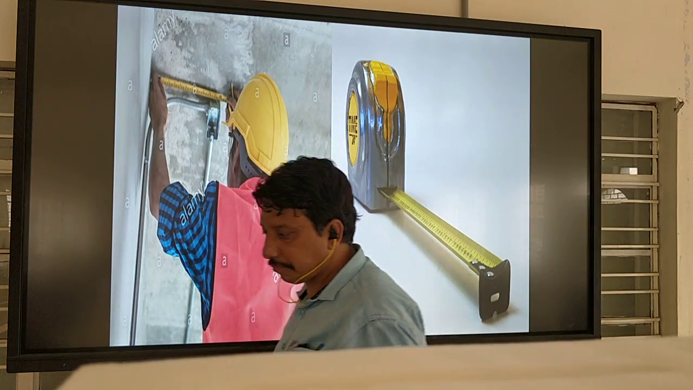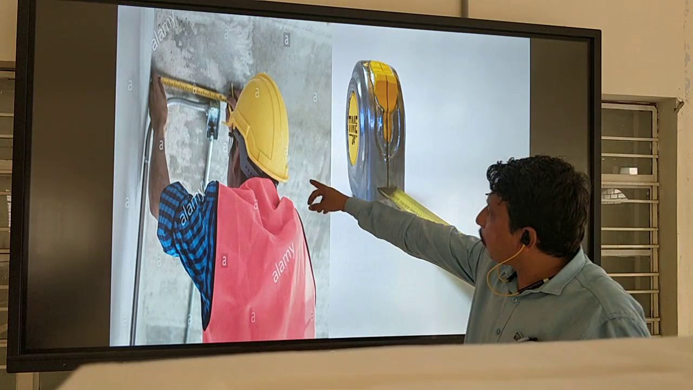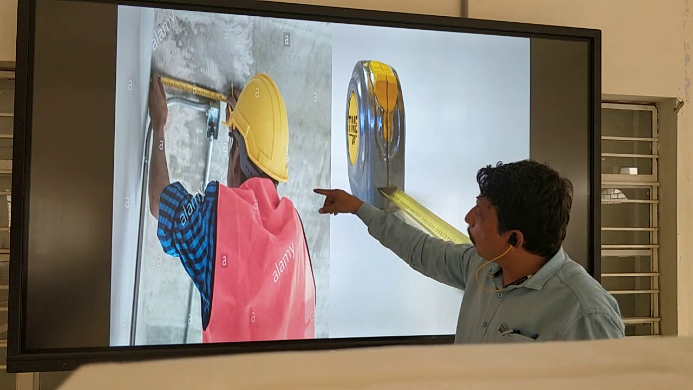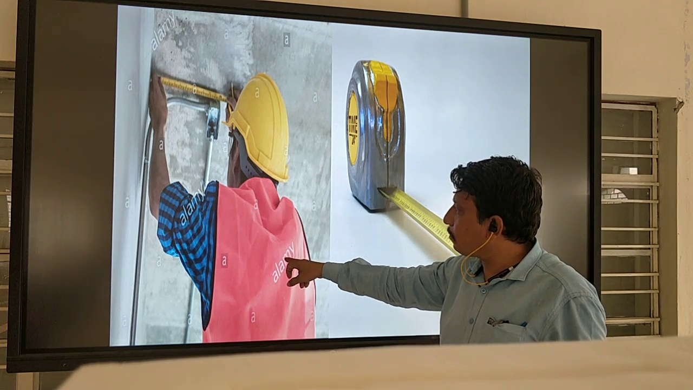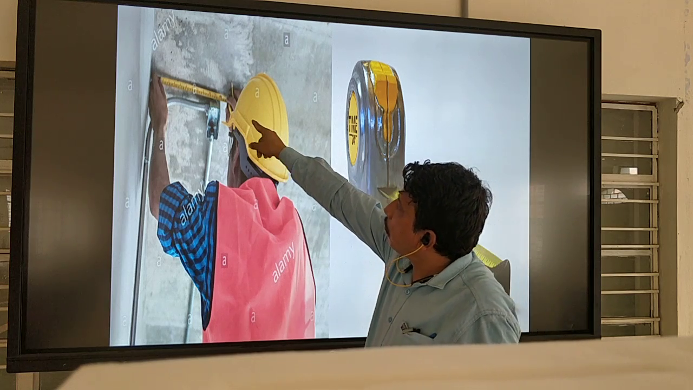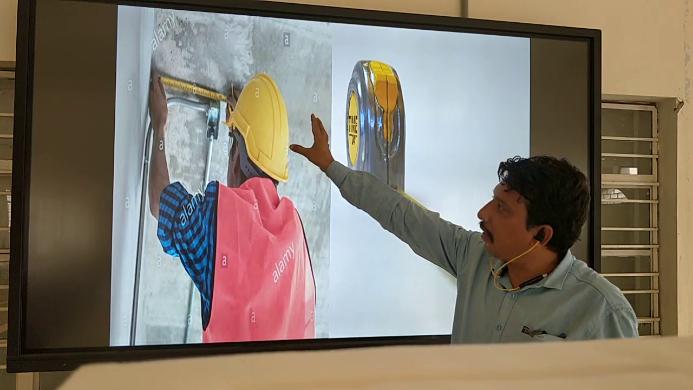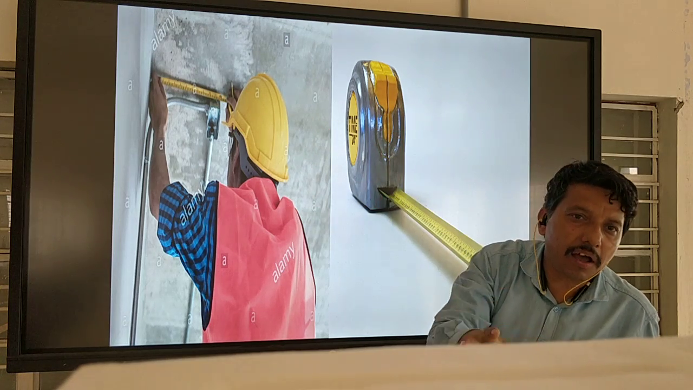You can see that all these people are using PPE. Inside the project you should use PPE, helmets and safety jackets. His measurement is like that, and marking is done with pencil and marker. For anyone, the first priority is marking, and then start the work.